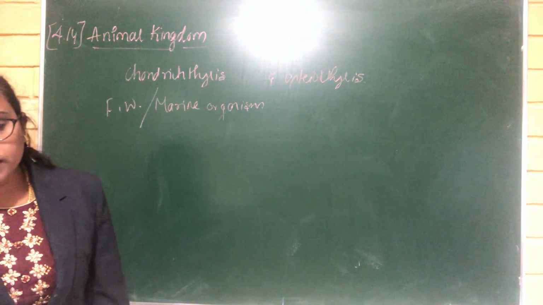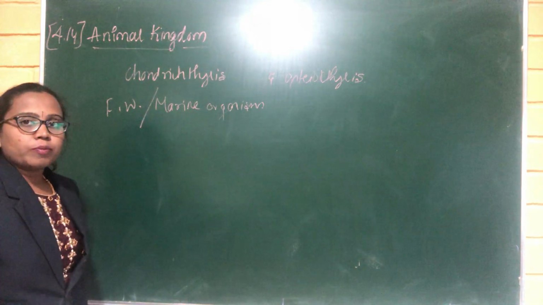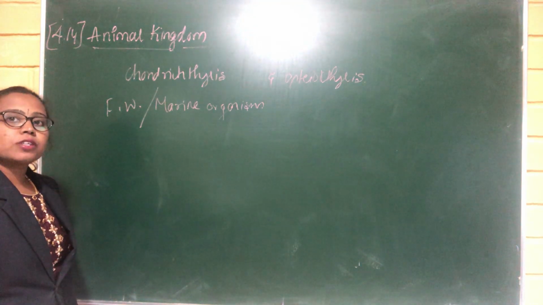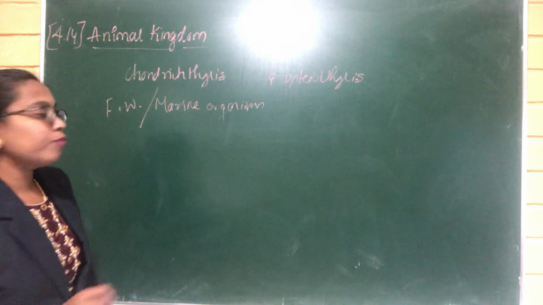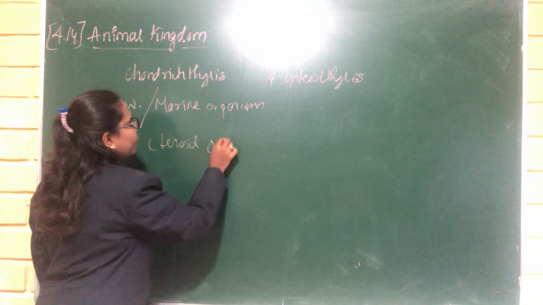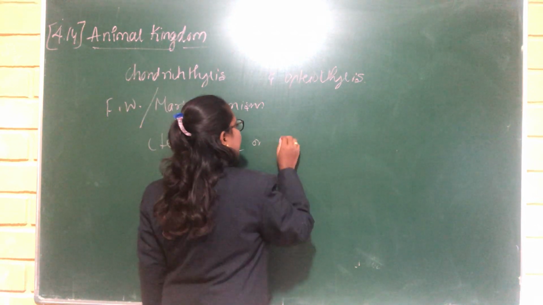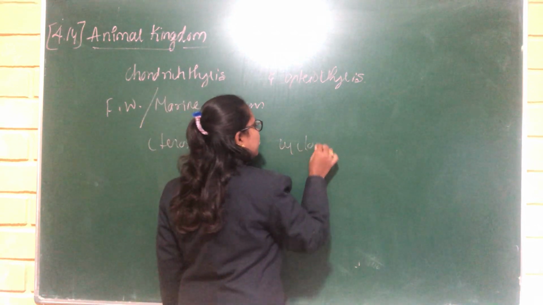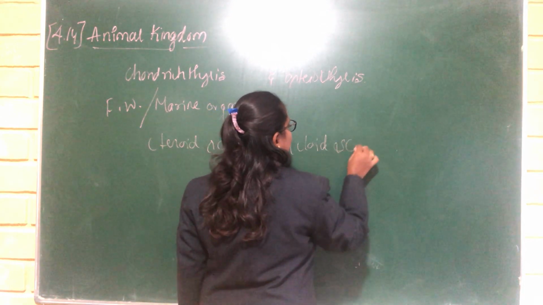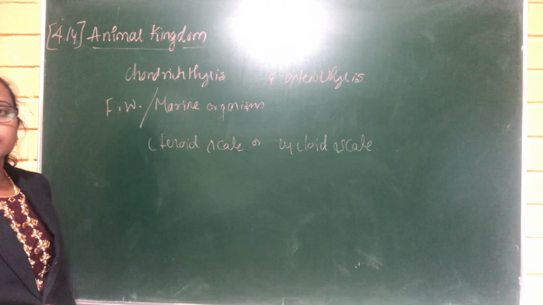And the skin of the bony fishes has ctenoid scales or cycloid scales.